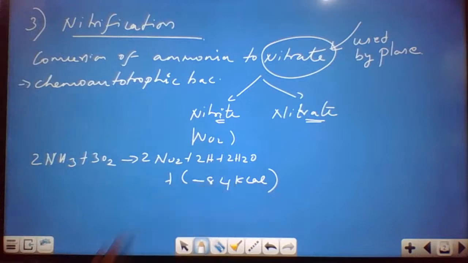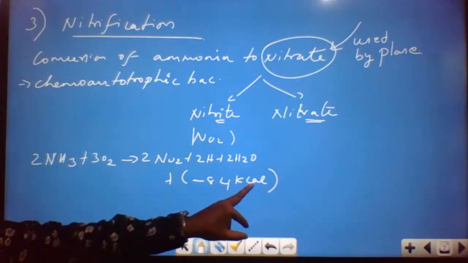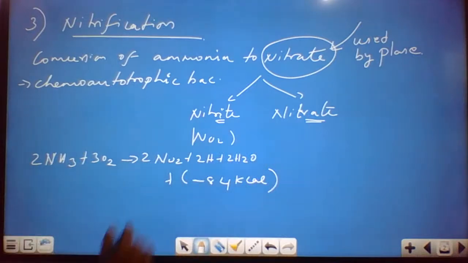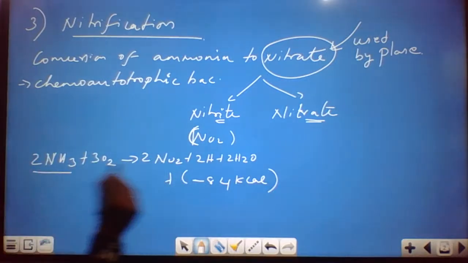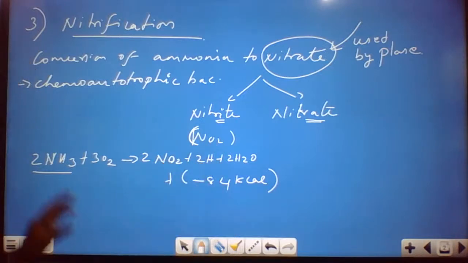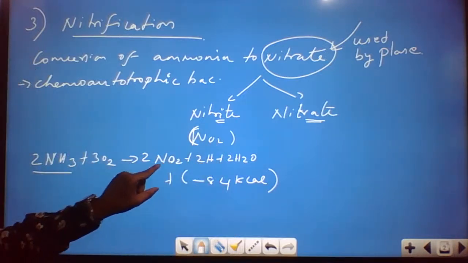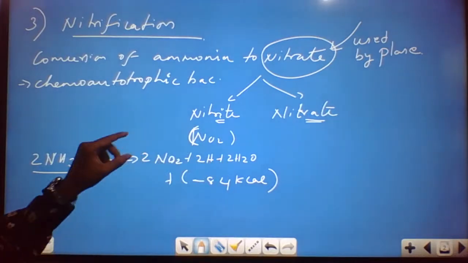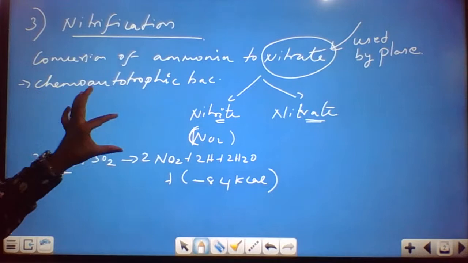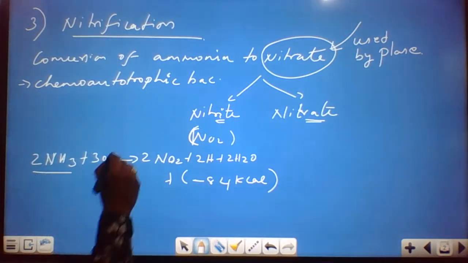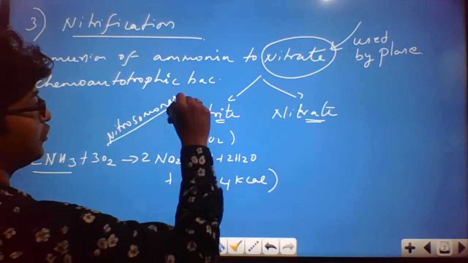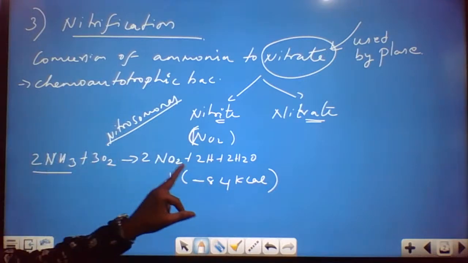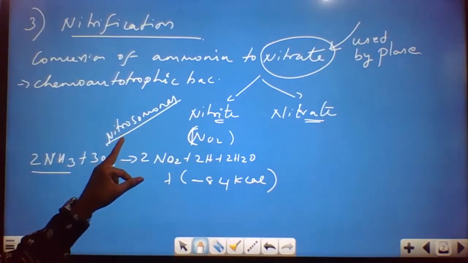The energy liberated in this nitrite formation is minus 84 kilocalories. This is the overall reaction that you see in nitrite formation, where the ammonia is getting converted to nitrite: 2NH3 plus 3O2 gives rise to 2NO2 plus 2H plus 2H2O. The organism responsible for the first process of nitrification is Nitrosomonas. This is very important. Nitrosomonas, the bacteria, you should remember. The ammonia is converted to nitrite by means of Nitrosomonas.